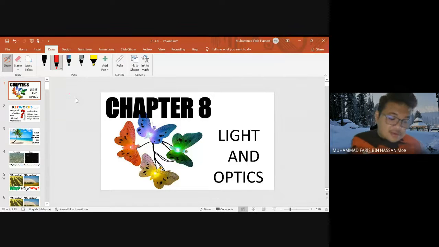And our air could also contain dust, water vapor, and also microorganisms.